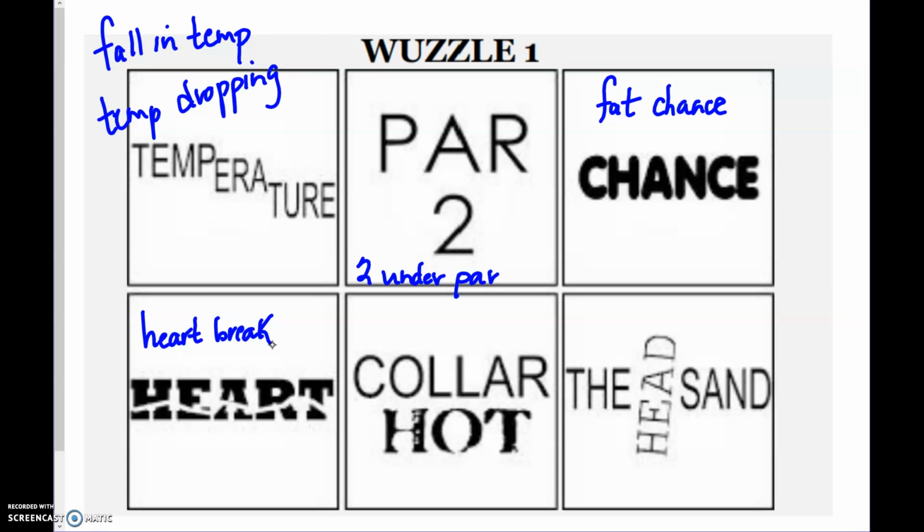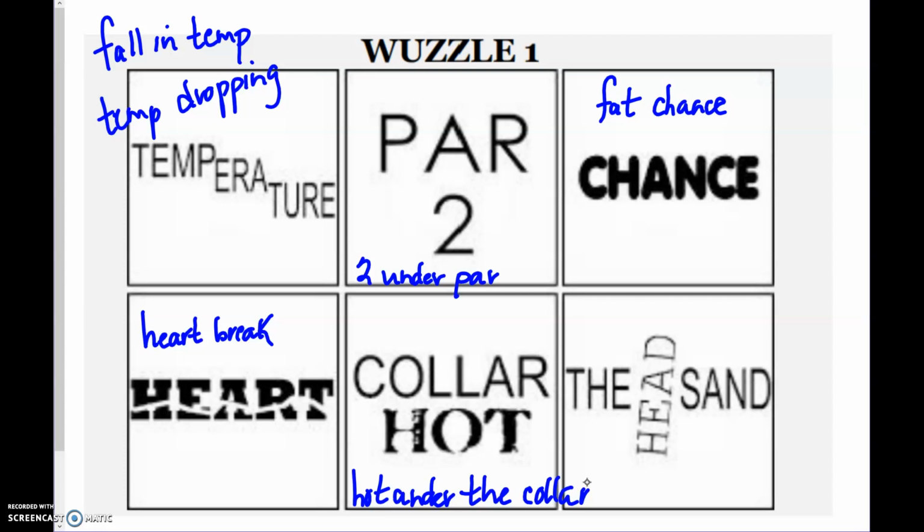Okay, the one in the bottom middle, if you look under hot, and hot again is under. So this is hot under the collar. This is usually if someone's angry, or you could be describing someone, oh yeah, I was talking to my friend, blah, blah, blah, and they were hot under the collar. So meaning they were upset with what was going on.